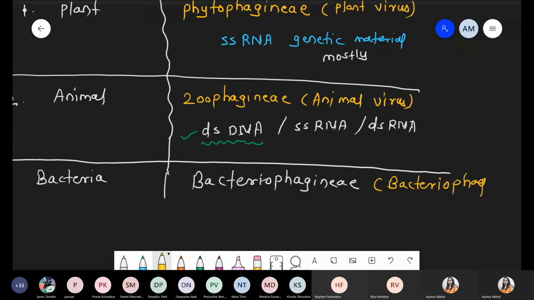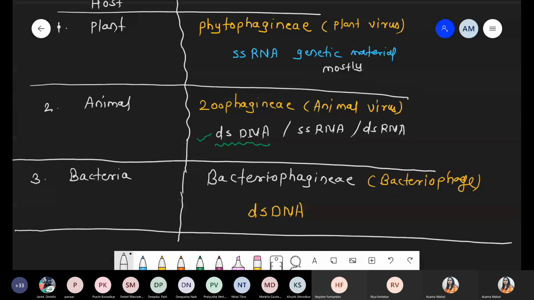And what is the meaning of this bacteriophage? ऐसा virus जो bacteria को kill करेगा, who eats the bacteria. Bacteriophage. And whenever we are talking about bacteriophage or bacteriophageny, it means that in most conditions the genetic material जो present होगा, that genetic material is double stranded DNA. Mostly these are double stranded DNA.